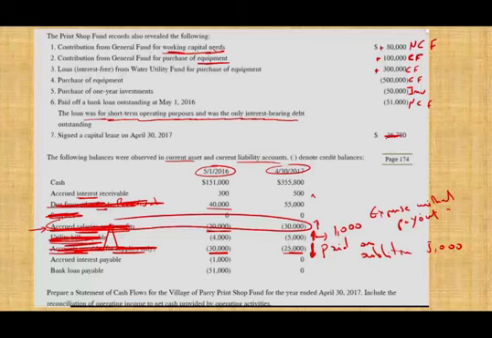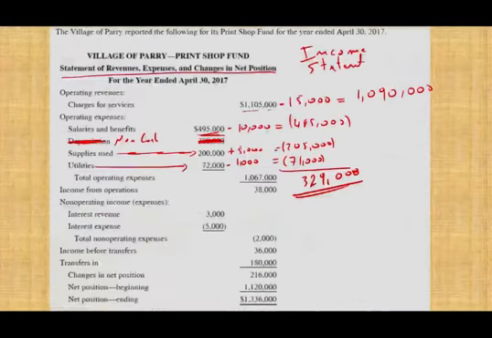All right. So now what we can say is, let's see, we have 51,000 for non-capital financing. We have 8,000 for non-capital financing. And here it says the loan was the only interest-bearing debt. So we have some sort of an interest here. So let's go back to our interest. So the interest expense here was 5,000. So notice, this 5,000 here is a non-capital financing, but we have to be careful.